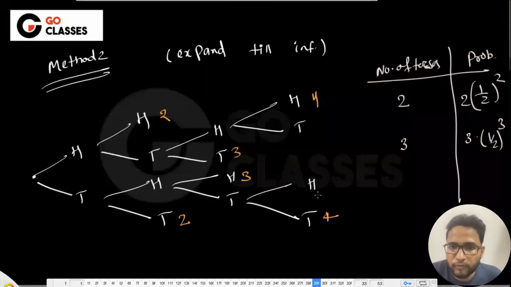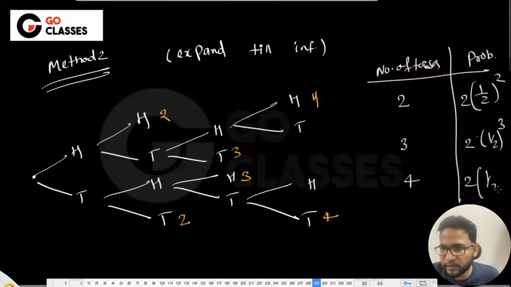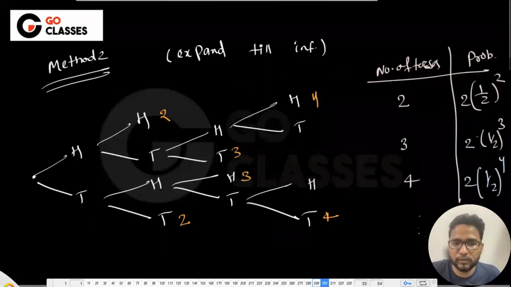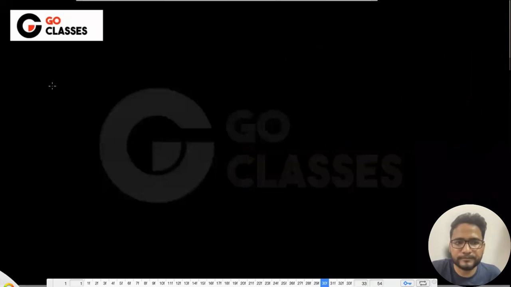Okay. For 4 also there are 2 branches only. For 4 also there are 2 branches. Okay, I think this series will not be that tough. For 4, I think this is coming out to be an easy series. So if you want to calculate the expectation, then let's just do it. So expectation will be,